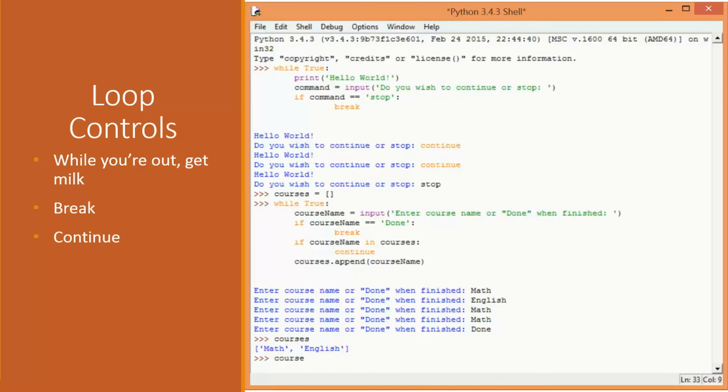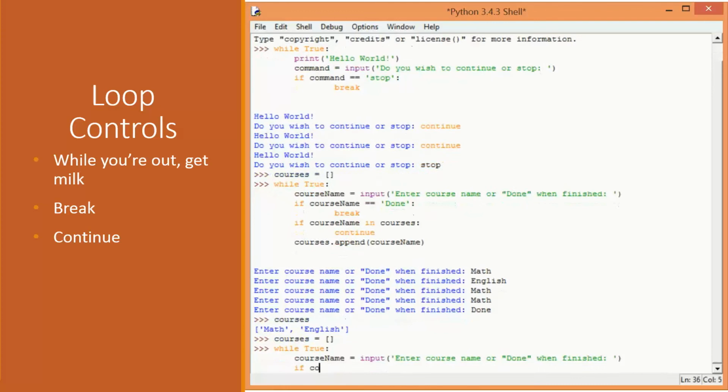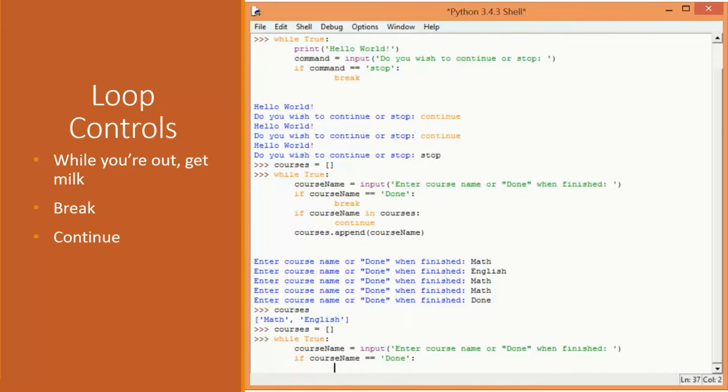And just to illustrate that again, let's reset courses and say while True, again, same thing, course name equals input, "or done when finished," right? If it's done, you break.